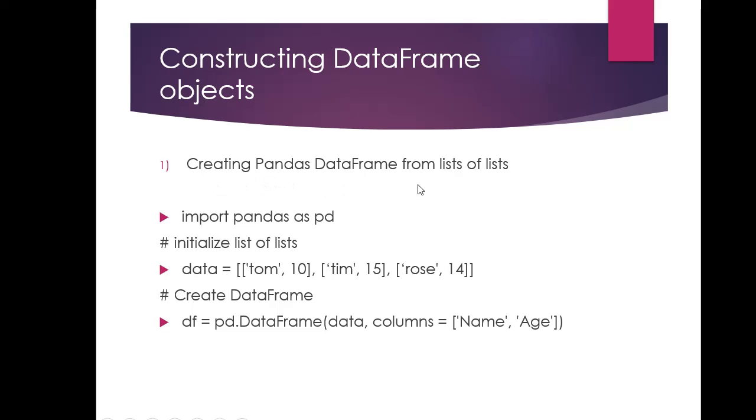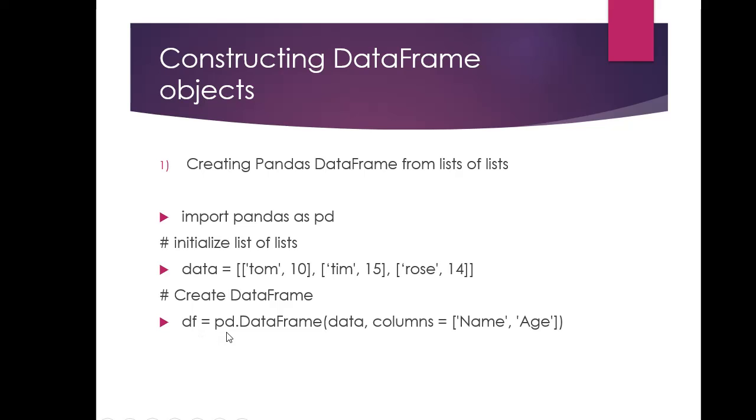Creating pandas data frame from list of lists. So first one is list of lists. We shall see how to create a data frame from lists. Now this import statement. Next what we do is we define our data equal to, okay, so this is a list which is actually consisting of multiple lists. So it is a list of lists. The square brackets are for lists. So this is one list, this is second list, this is third list, and we have formed a list from lists.